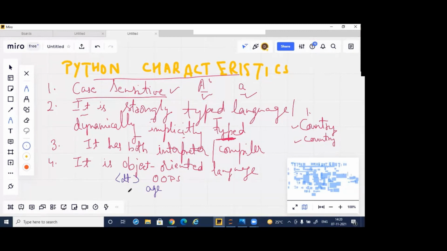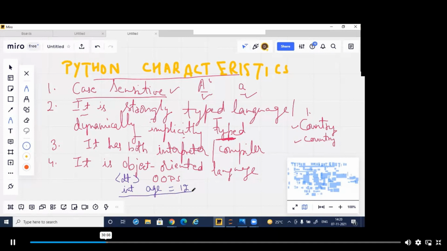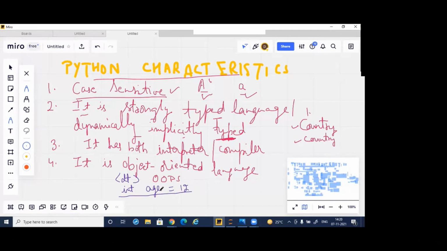So I will write that age is of integer data type: integer age is equal to 12. This is a complete sentence I have to write. Integer is the data type, age is equal to 12. So I am saying age is 12, which is of data type integer. This is the general way of writing in programming languages earlier, before Python.